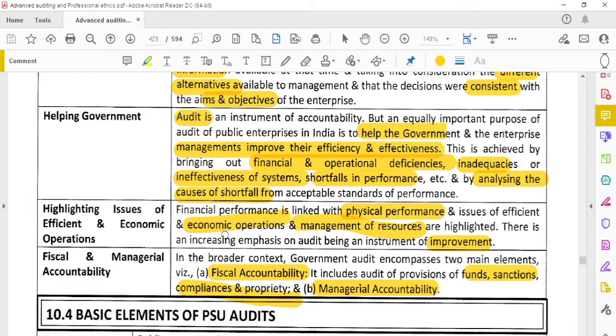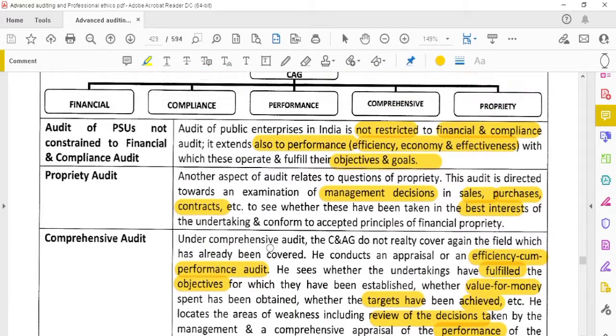And also managerial accountability, how well the management is operating. These both points, fiscal accountability and managerial accountability, are what they are focusing on in the government audit. Okay, first, what are the points?